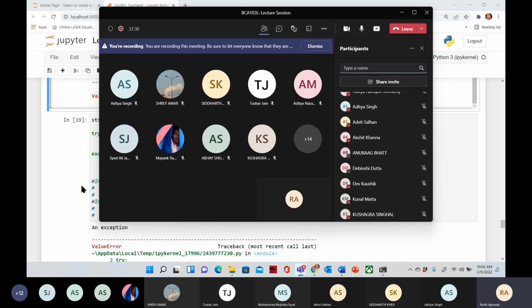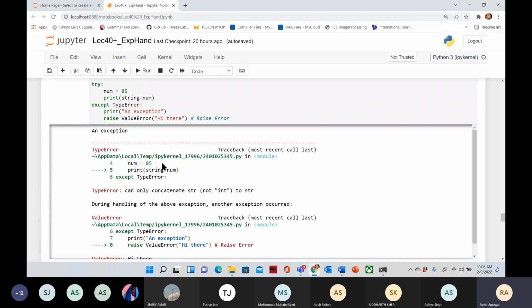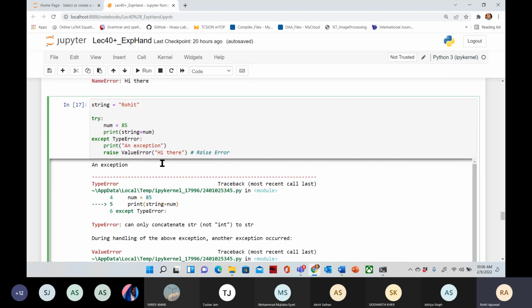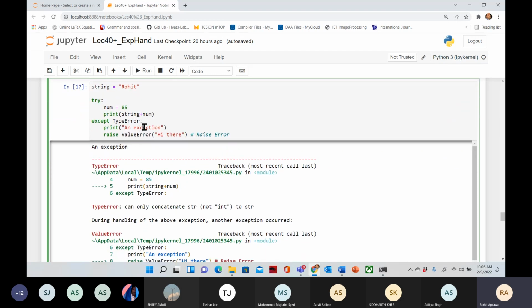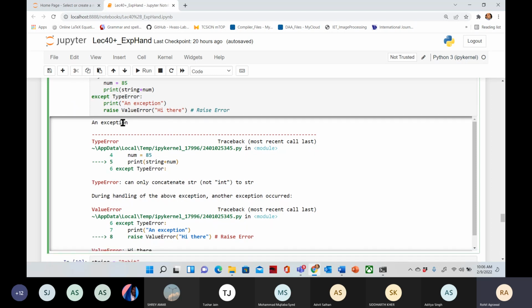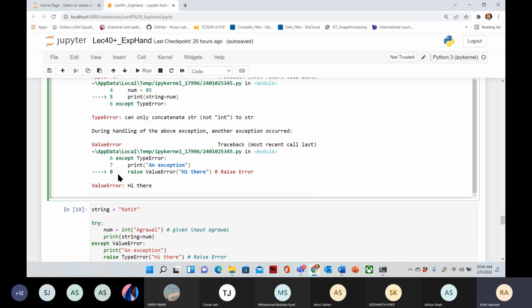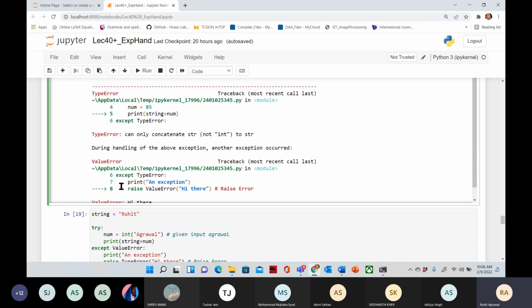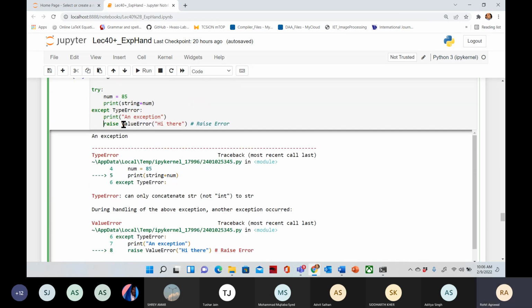So in this program we were having a TypeError, but now we are also raising ValueError. With this error, we can say during handling of the above exception, another exception occurred. And what is this exception? ValueError. This ValueError.